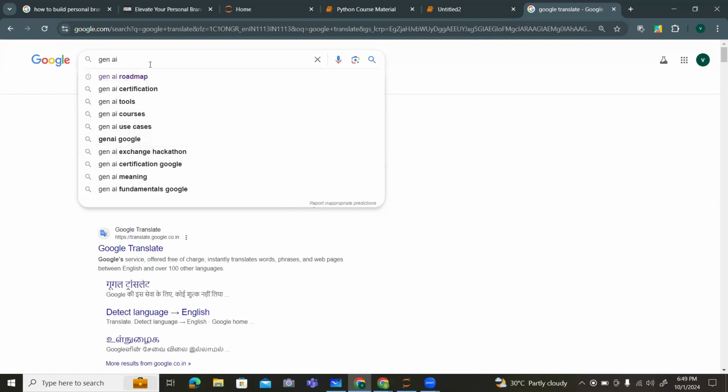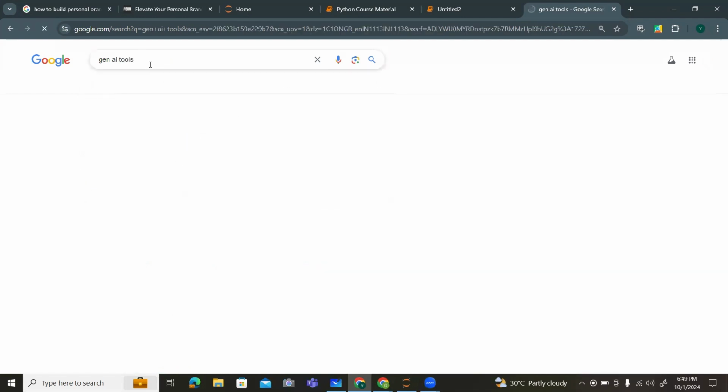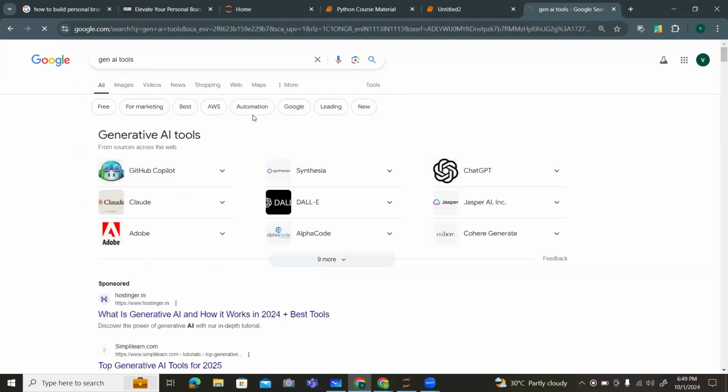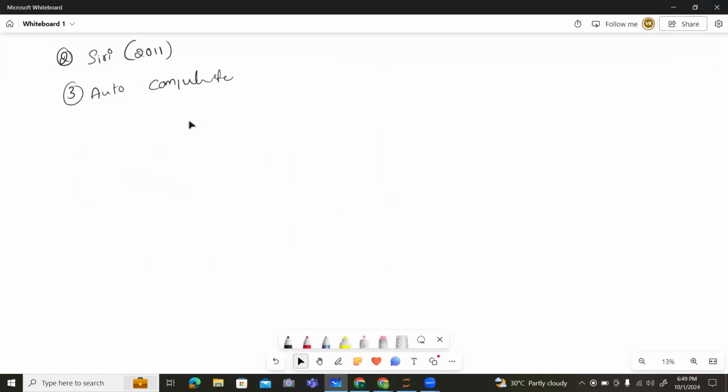So this is auto completion. If you type anything, it will show you like this. That is the purpose of using auto completion in generative AI, or simply in AI. AI is also used for the auto completion purpose.